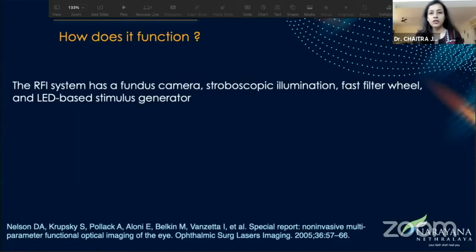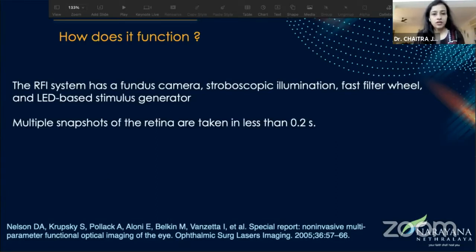So what we saw all along were imaging where we were able to see the morphology, but not clearly delineate the function, as to whether the retina is functioning optimally and is able to give whatever else the functions that are required for a good visual system. So the RFI system has a fundus camera. It has a stroboscopic illumination, fast filter wheel, and an LED-based stimulus generator.